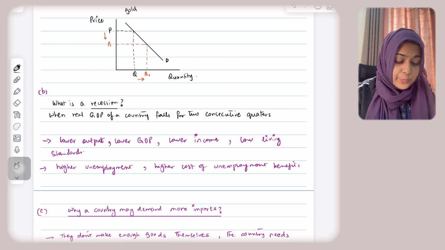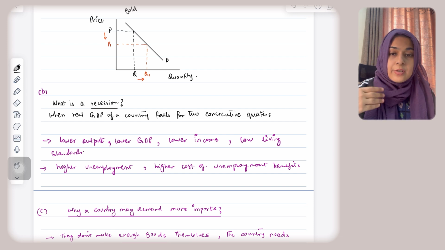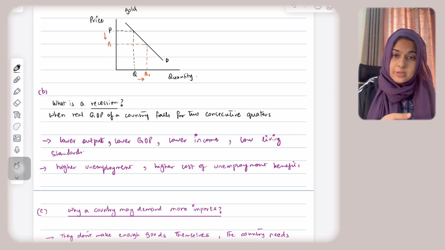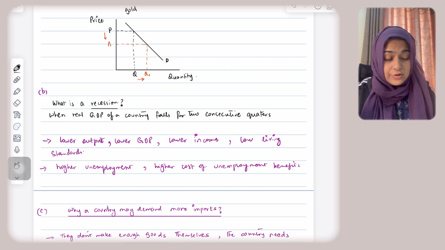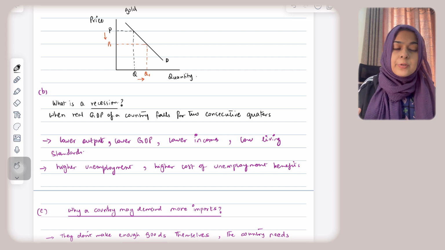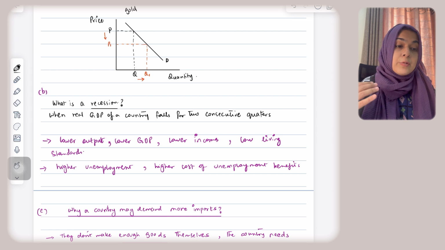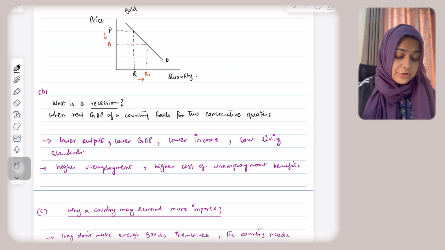So there will be lower output. Low GDP also means lower incomes, because GDP is the total income of the country. That also means lower living standards, because if there are not enough incomes, people will not be able to buy goods and services, or improve their healthcare or education.